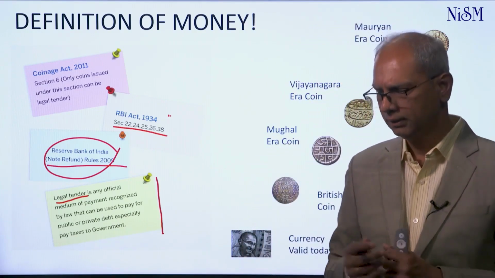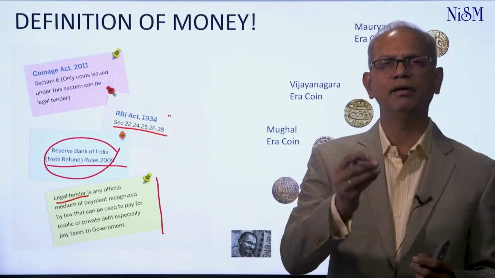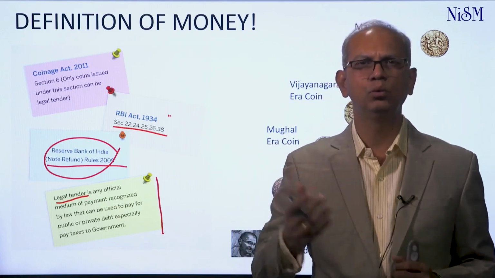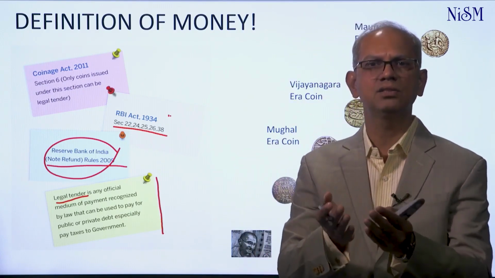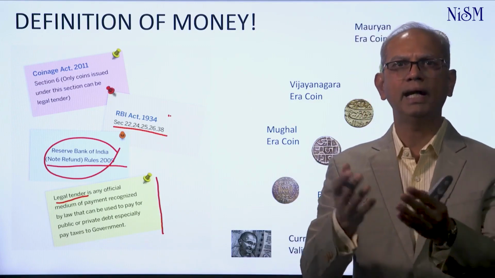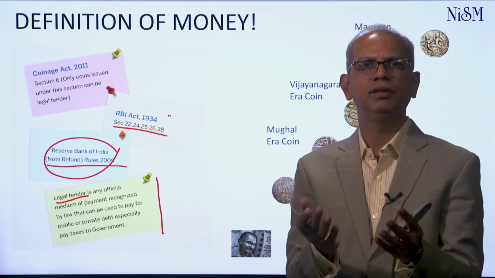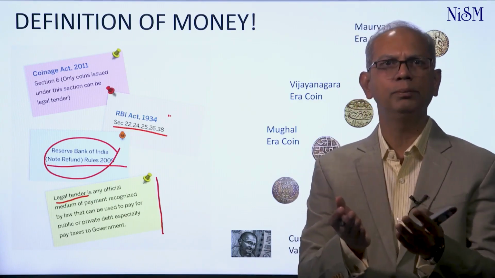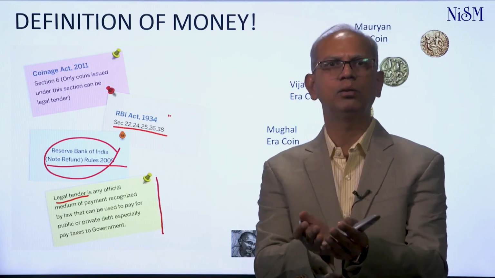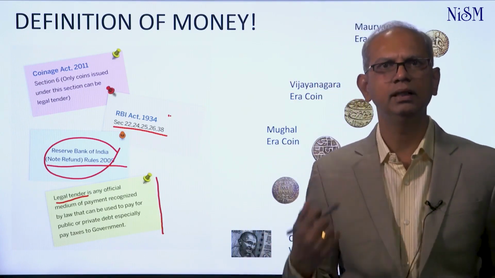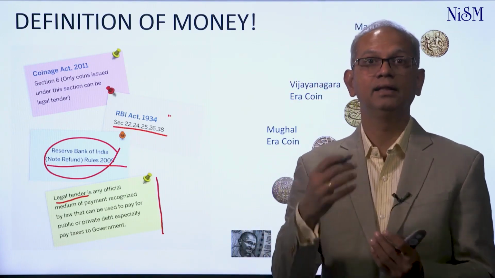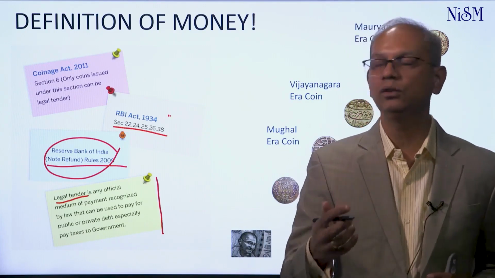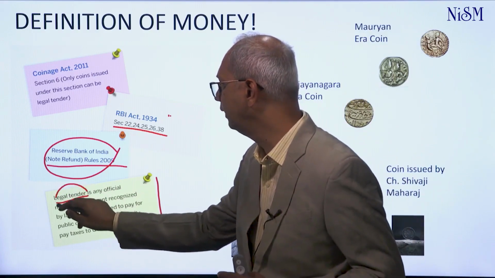So if I were to go to a market with a set of coins, 5 rupees, 10 rupees, 20 rupee coins which are now in circulation, 1 rupee, 2 rupee coins, and exchange those to buy apples, for example. If it's a 50 rupee apple that I need to buy, I give two 20 rupee coins and a 10 rupee coin and tender it to the vendor, and he accepts that and gives me the apple. He would do that only if the coins that you're delivering to him are treated as legal tender.